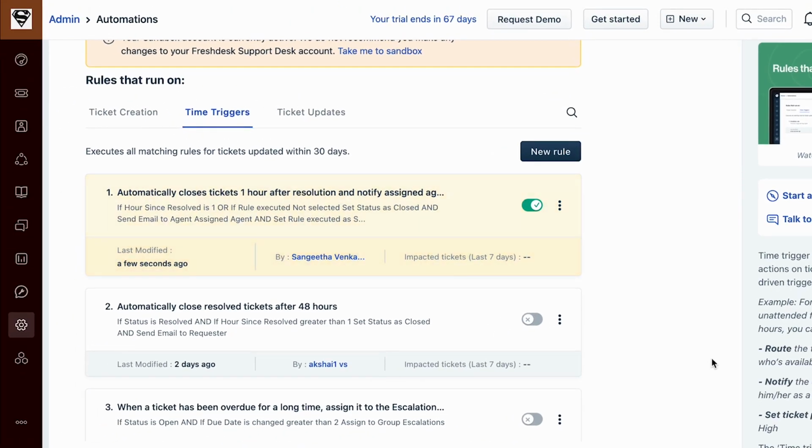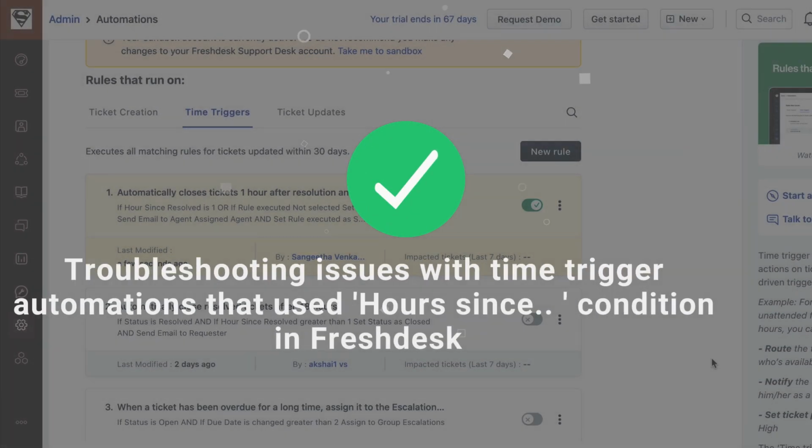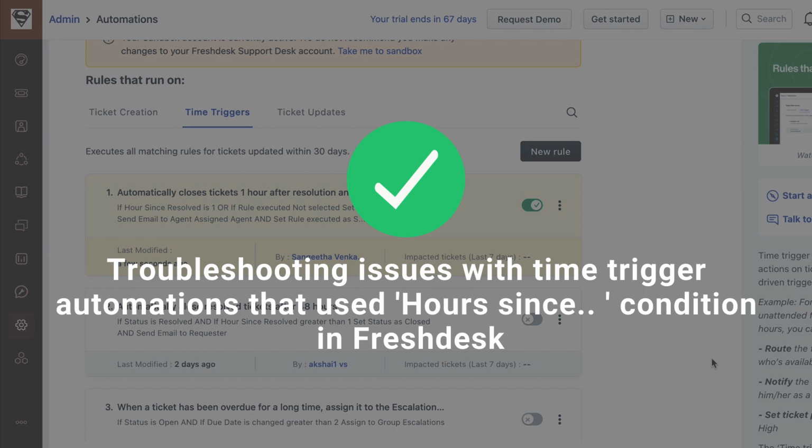Introducing the flag will ensure that all the conditions are true only once and the notification email is sent only once. And that's how you troubleshoot issues with time trigger automations that use hours since condition in Freshdesk.